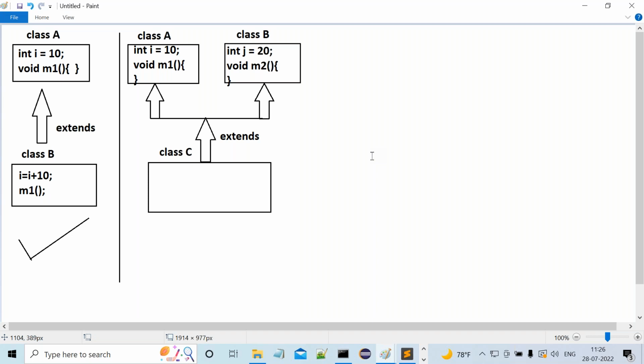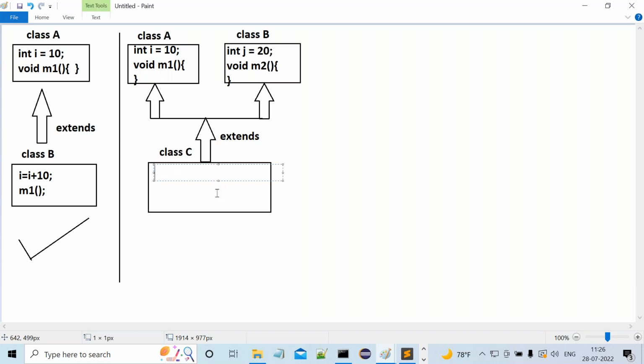Now tell me, as class C is a child class of both the super classes, automatically can C class reuse all members of class A and class B or not? Is subclass C able to reuse all variables and methods of both the super classes or not? Now here, I is equal to I plus 10 semicolon, J is equal to J plus 10 semicolon.